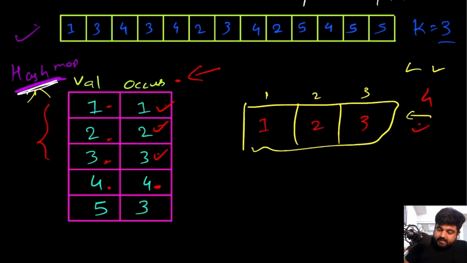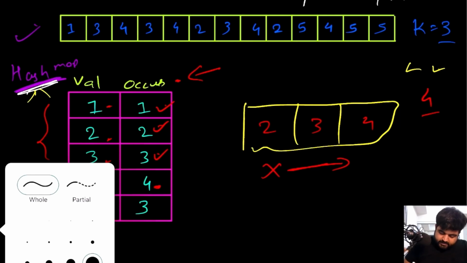So we are able to insert that value inside our priority queue, and in that case we are going to get rid of the smallest value. The smallest value in this case was 1. We are going to add 4 over here, but we are also going to maintain the ascending order in terms of the values that are being added. So we'll just shift these values. 2 will come over here, 3 will come over here, and 4 will come over here, and then we will have those subsequent values.